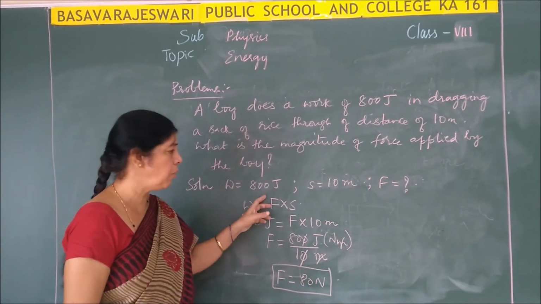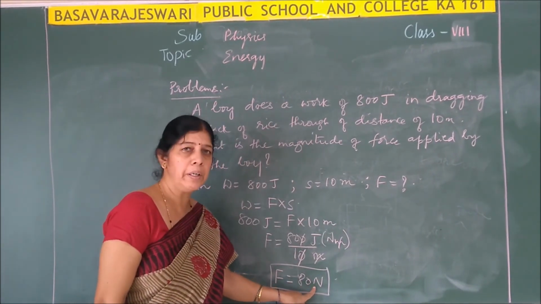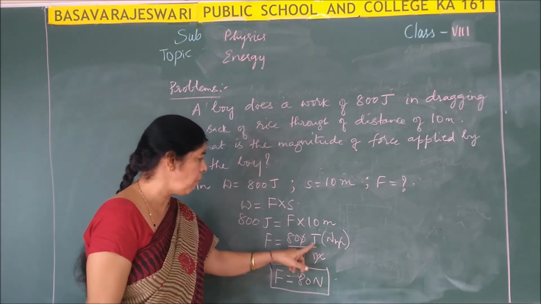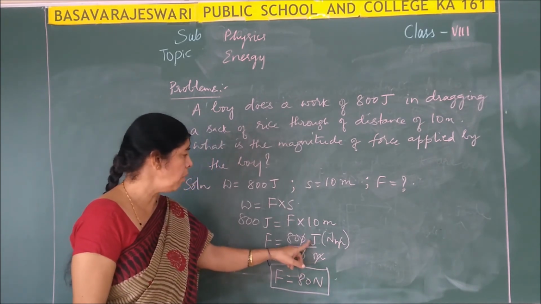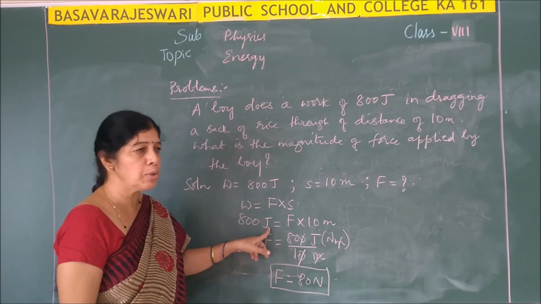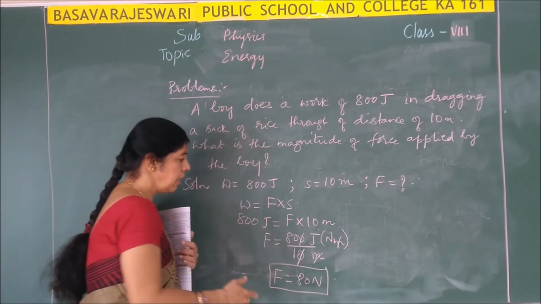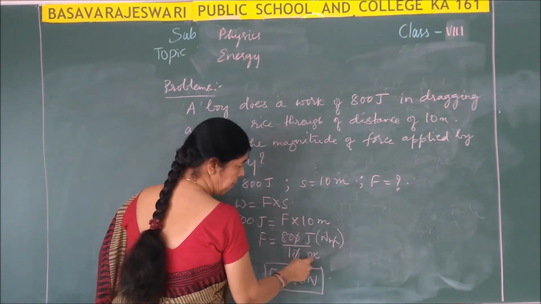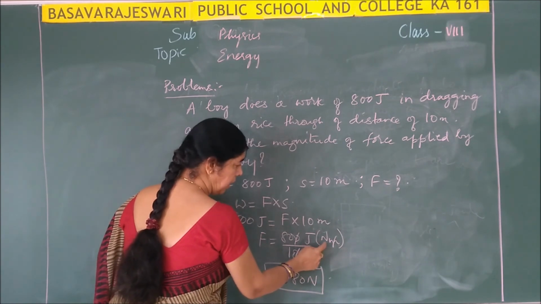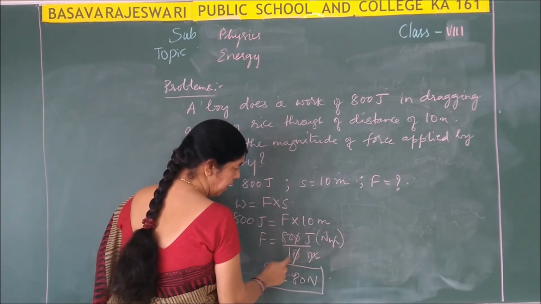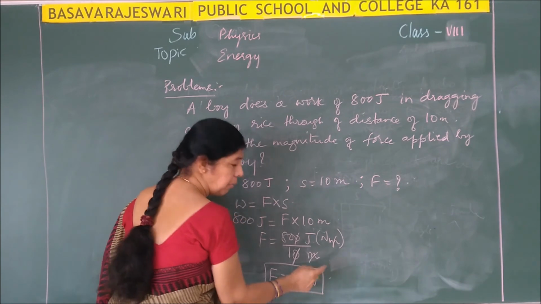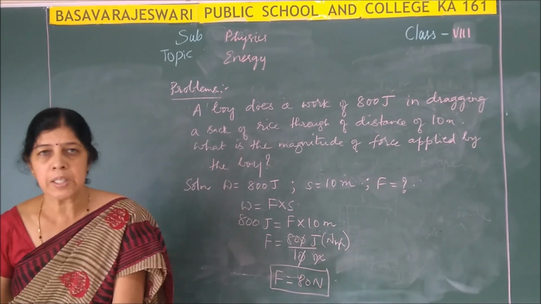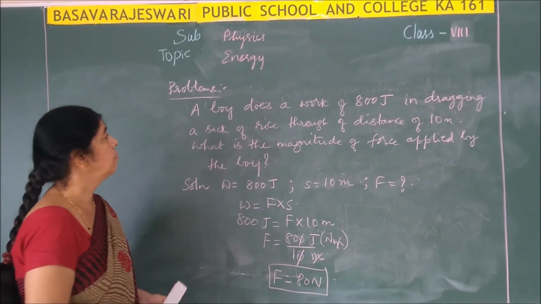Always be careful with the units. You should not forget to write the units. Correct units must be written. Now here joules. I told you, work done, either you measure in joules or Newton meter. Here see, joules means Newton meter only. M gets cancelled and you are left with the N. So 800 divided by 10 will be equal to 80 Newton. Okay, copy the solution.